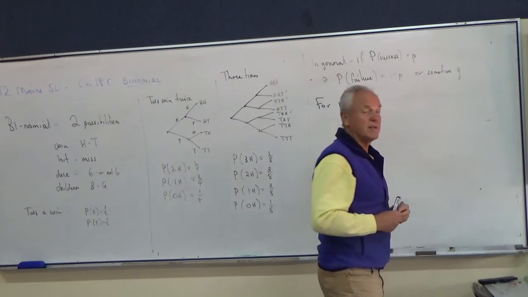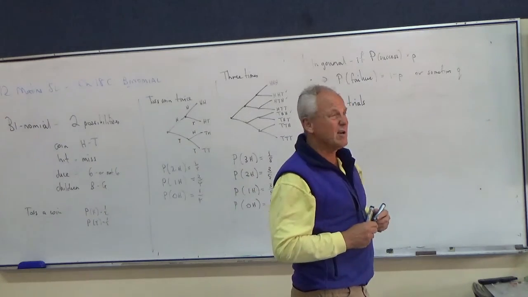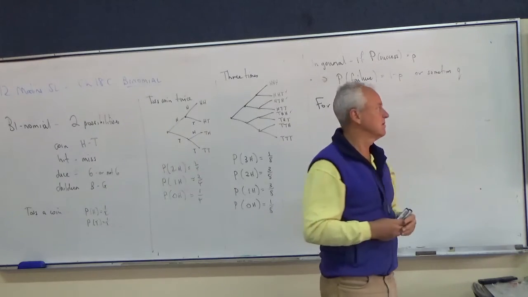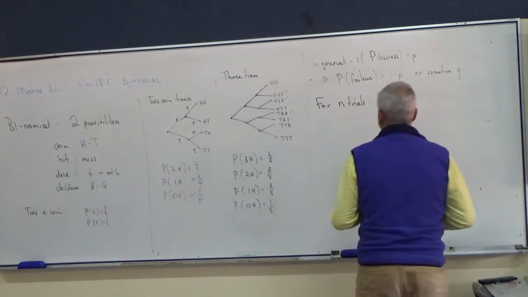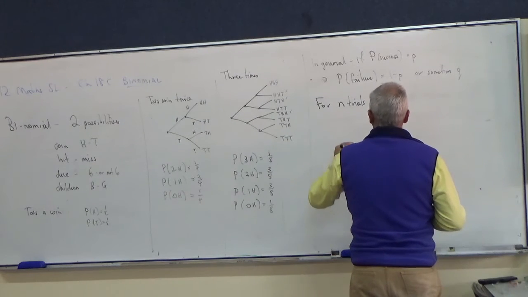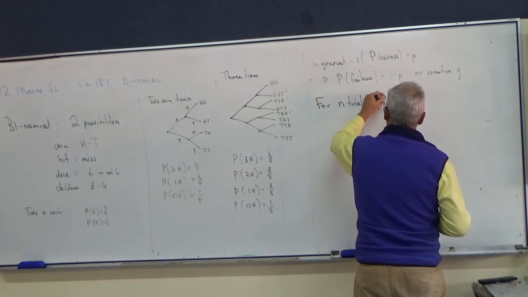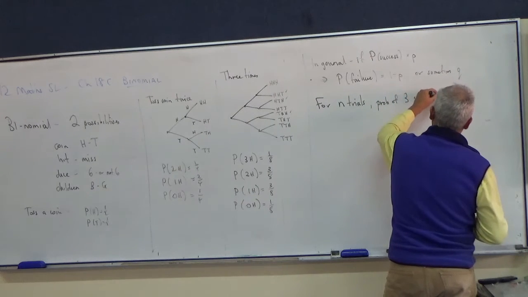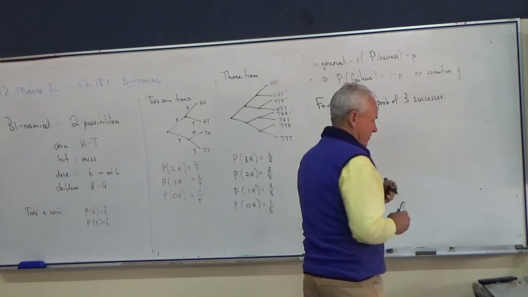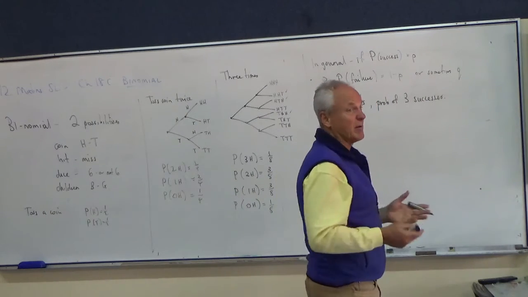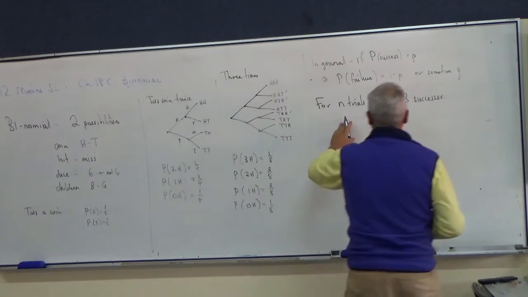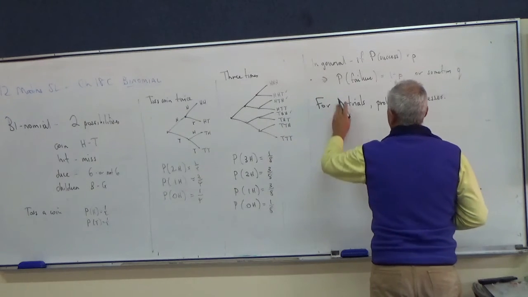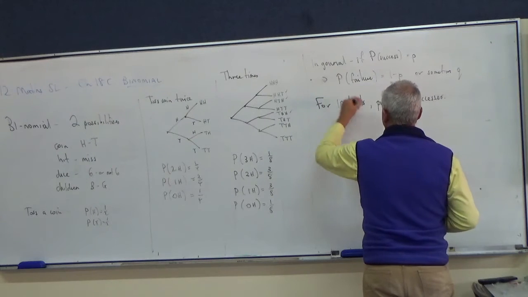So I toss a coin 10 times. What's the probability I get 3 heads? Exactly 3 heads. Probability of 3 successes. Now that might be 3 heads or not. For n trials, probability of 3 successes. Alright, let's say for 10 trials.